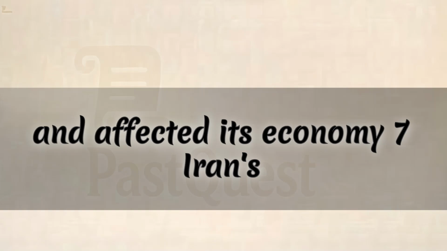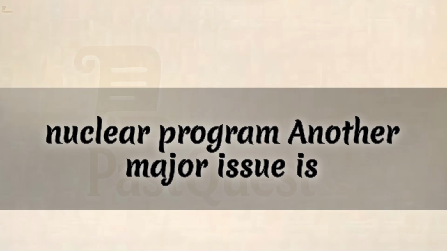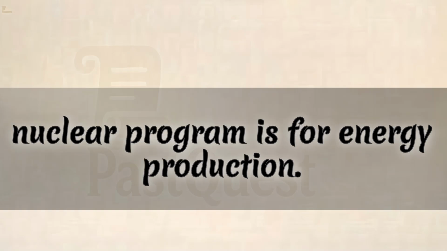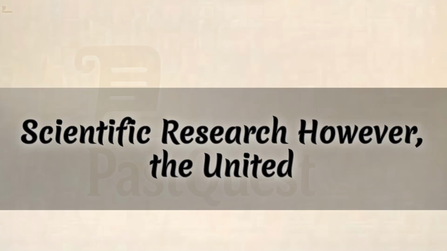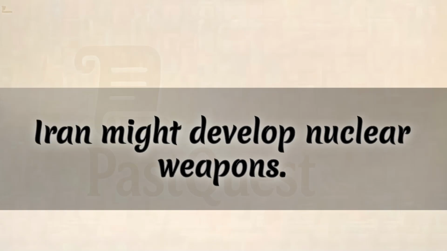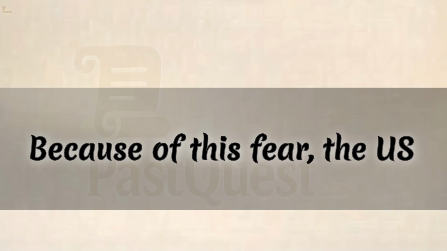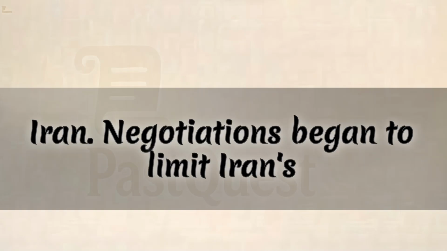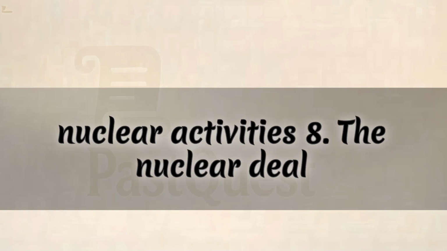7. Iran's nuclear program. Another major issue is Iran's nuclear program. Iran says its nuclear program is for energy production and scientific research. However, the United States and some other countries fear Iran might develop nuclear weapons. Because of this fear, the U.S. and other nations increased sanctions on Iran. Negotiations began to limit Iran's nuclear activities.